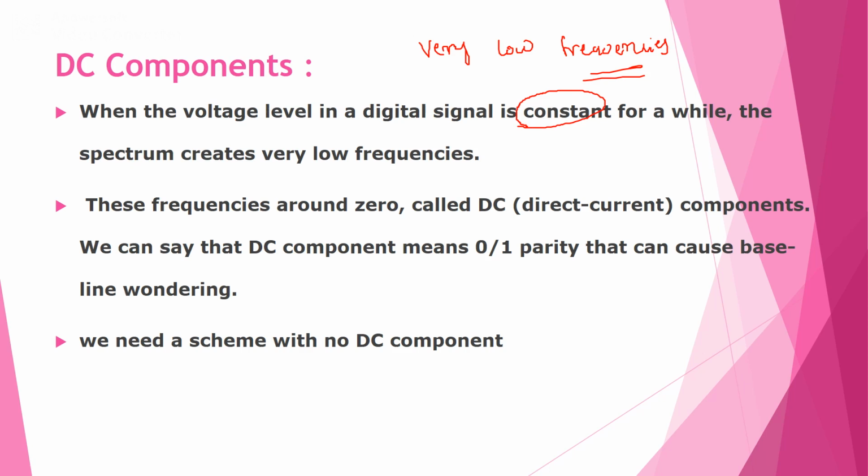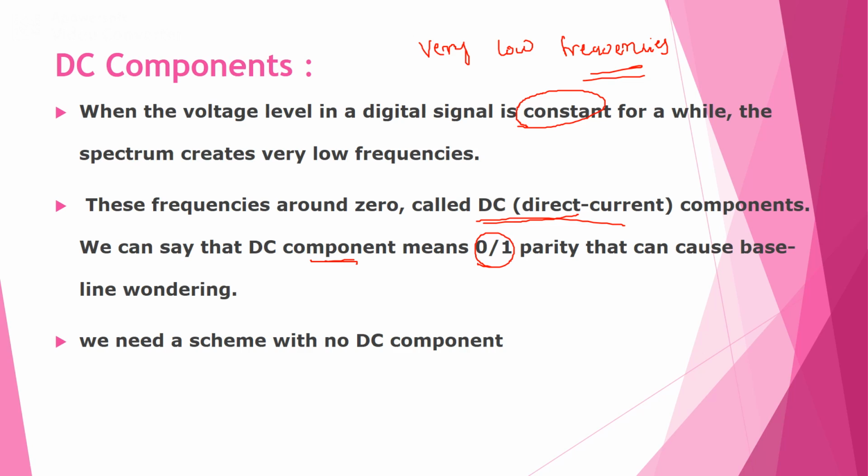So that means these frequencies will be almost equal to 0. That is called the DC component, or direct current component. If there is a DC component, the pattern may consist of long runs of zeros or ones, which can cause baseline wandering.